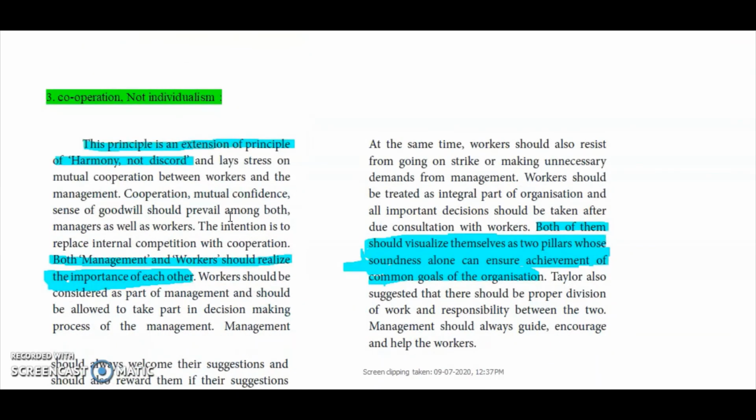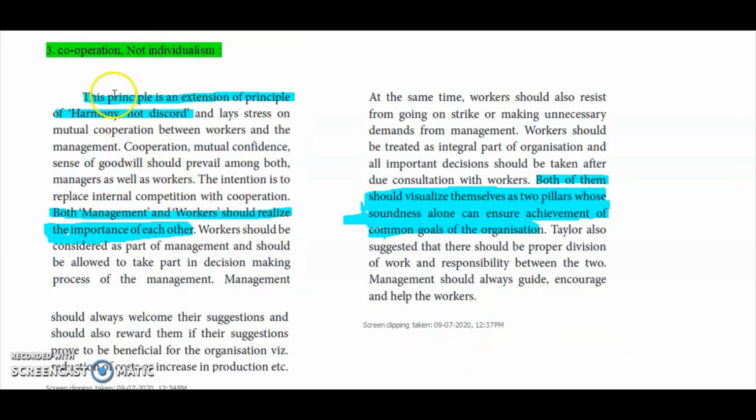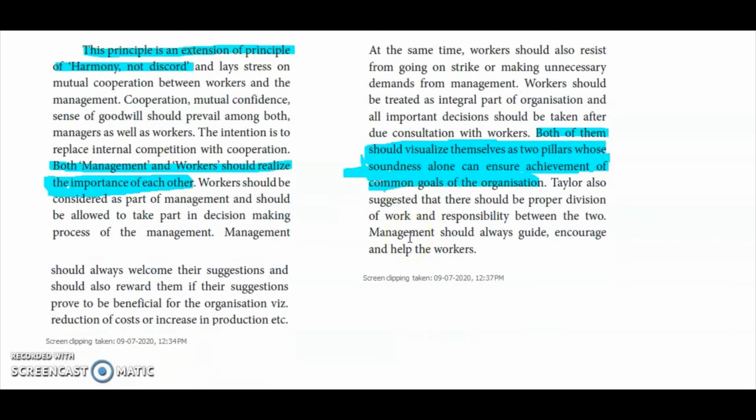Okay, third thing we studied: cooperation, not individualism. They have to cooperate with each other. They should not go for individualism. This is the extension of the principle of harmony, not discord. How do we have to cooperate? Both the management and workers should realize the importance of each other. They are the two pillars, and only working together can ensure achievement of the common goal or objectives. They should give importance to each other.